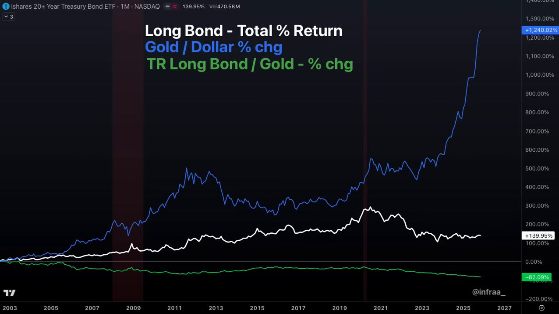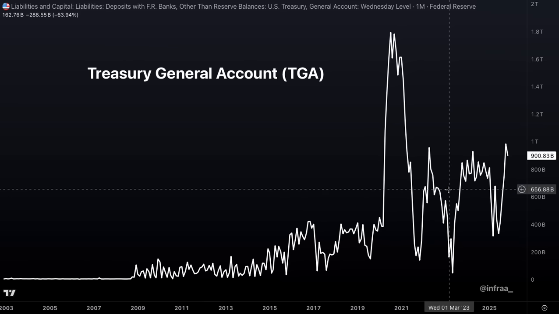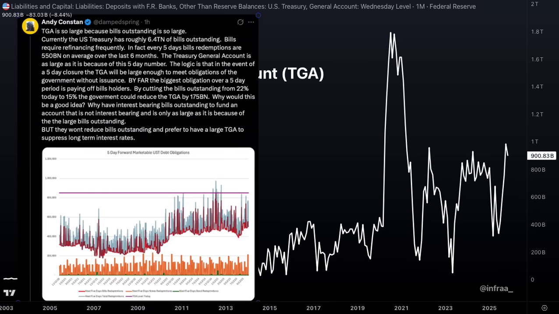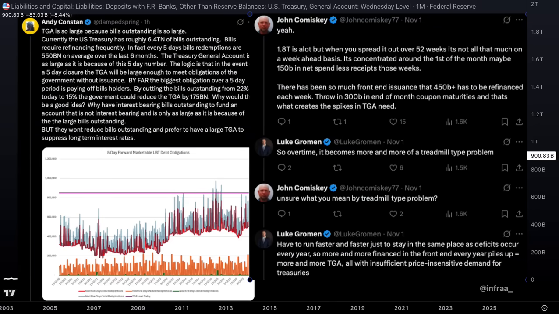We're rolling that into a higher interest paying and, of course, a shorter duration. Well, that shorter duration means that the government's checking account needs to have a larger buffer. Well, again, if the government's checking account has a larger buffer, we have redemptions per 5 days of $500 billion, according to Andy Constant. And of course, that deficit is ever more and more in bills, ever more and more at higher interest rates. The deficit's growing at 8% CAGR.